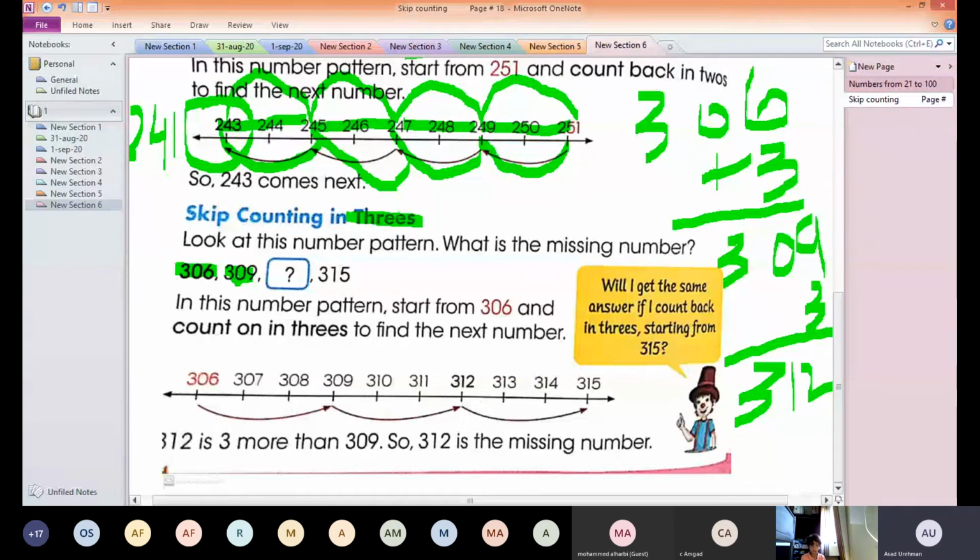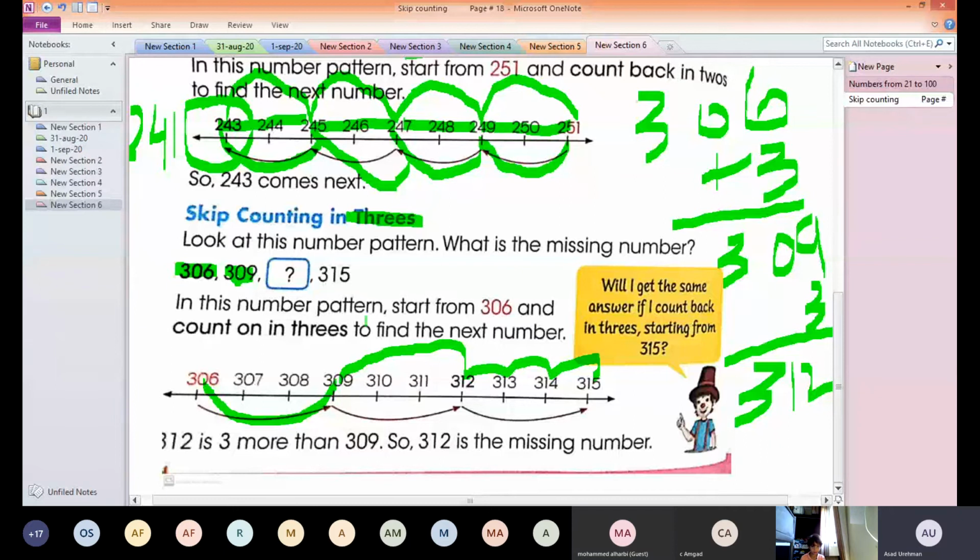We need to count in threes. So I will check 1, 2 and 3, from here to here. Now in order to find this number, I will again move up 3: 1, 2 and 3. After 309: 310, 311 and 312. Okay, same. Now I need to check that when I add 3, I will get 315 or not. So 313, 1, 2 and 3. So the answer here is 312.